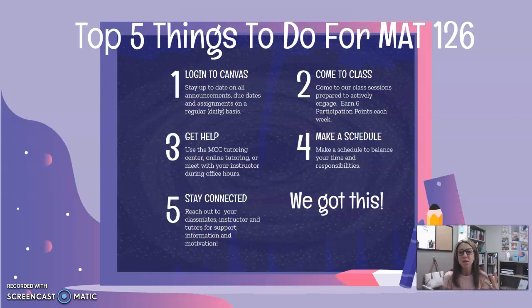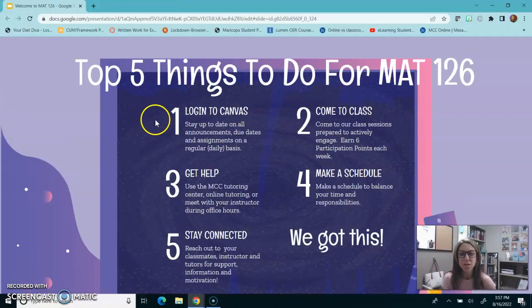So, for instance, let's say you form a nice group in your class and you start to form a study group. Well, when your alarm goes off the next day and you have the choice of getting up and coming to class or hitting snooze and going back to sleep, you're going to want to get up and come to class because you know that your friends in your group are going to wonder where you are and you want to see them because you like them. So stay connected, try to make as many connections in class as you can to help you form study groups and to help you be more successful.